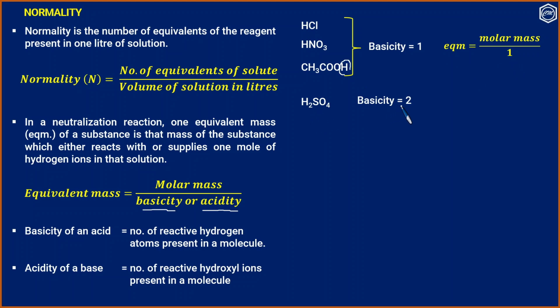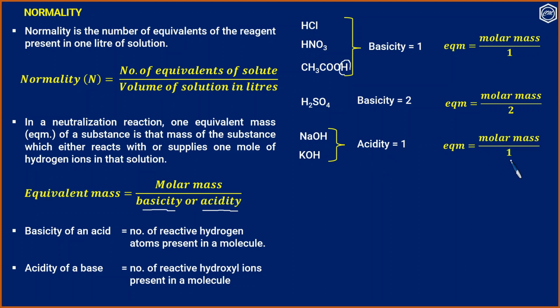Sulfuric acid, basicity 2. Therefore, equivalent mass of sulfuric acid will be molar mass by 2. Sodium hydroxide and potassium hydroxide, acidity 1. So equivalent mass is molar mass by 1. Barium hydroxide, acidity is equal to 2. Therefore, equivalent mass will be molar mass by 2.